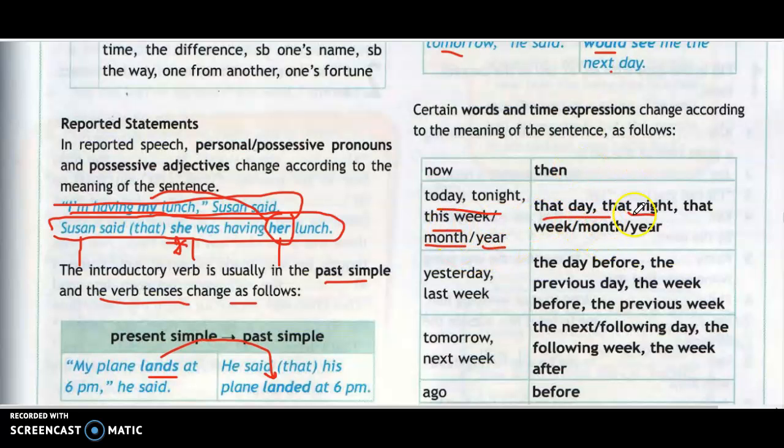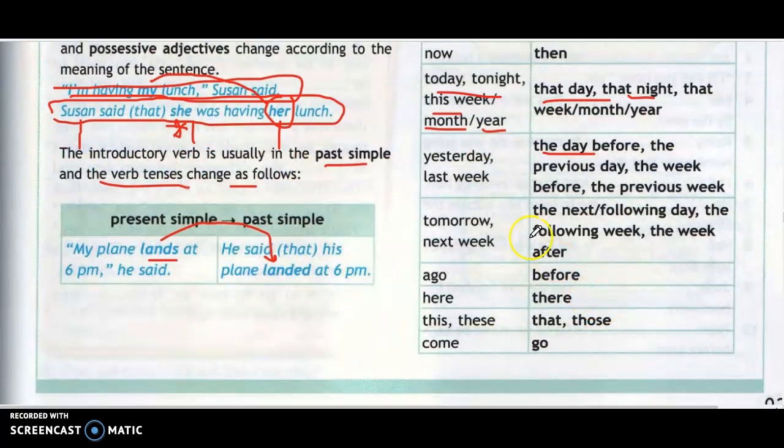That means this will change to that. Yesterday would change to the day before or the previous day, and last week will be changed to the week before or the previous week. Tomorrow will be changed to the next or following day. Next week will be changed to the following week. That means next will be changed to following.